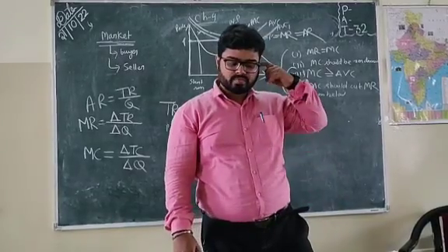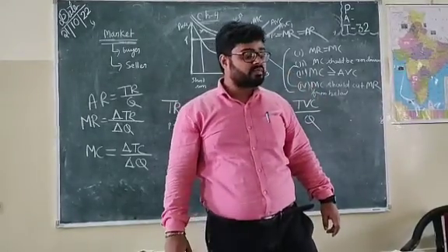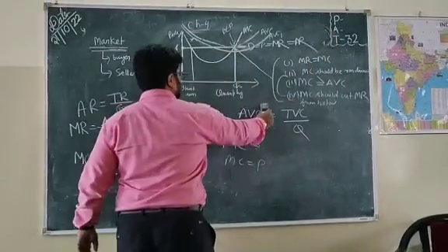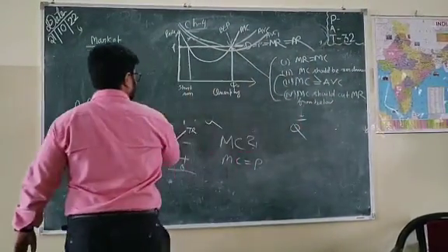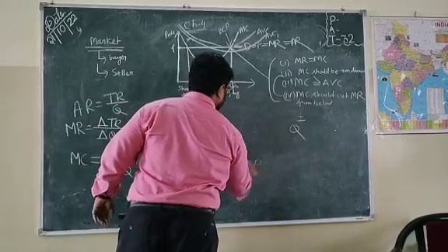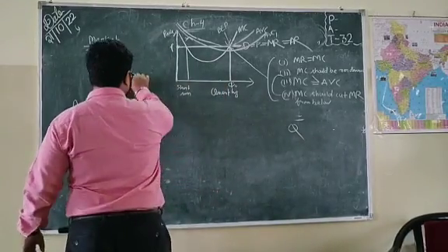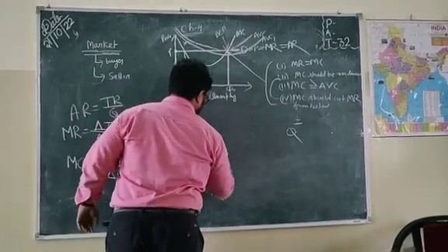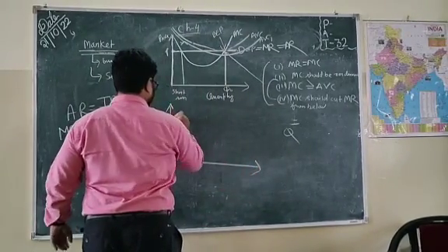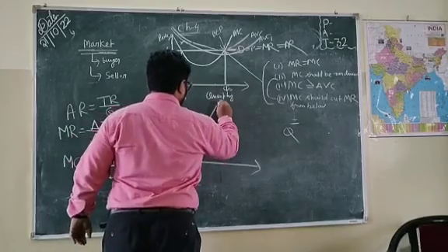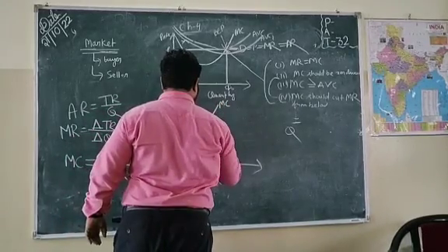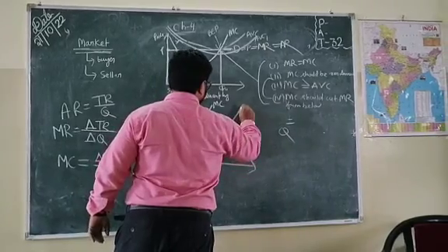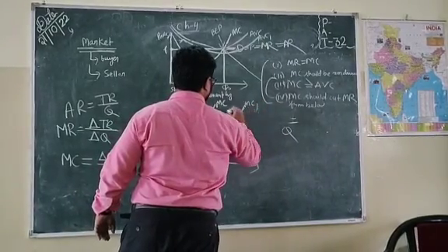Now, determinants of the firm supply curve: in which conditions does this marginal cost shift? This was the old marginal cost curve, MC0. This is the new marginal cost curve, MC1.